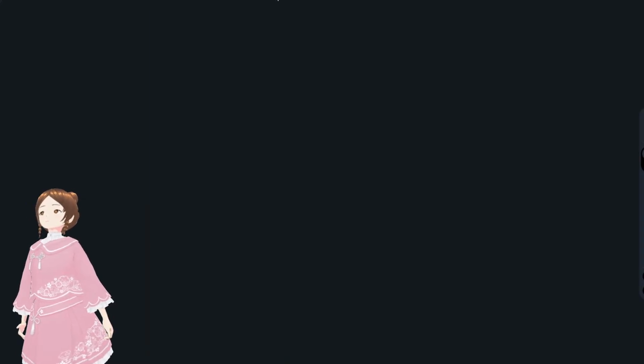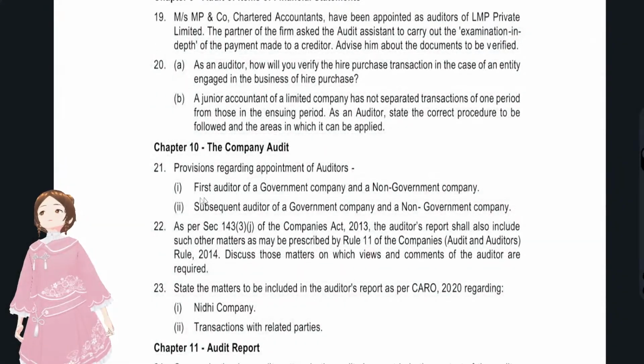That's it. These were the provisions with regards to the appointment of the first auditor and subsequent auditor for a government company and a non-government company, which we really know. That's so easy. And as per section 143(3)(g) of the Companies Act, the auditor shall also include such other matters as prescribed in Rule 11. We'll see what those matters are.